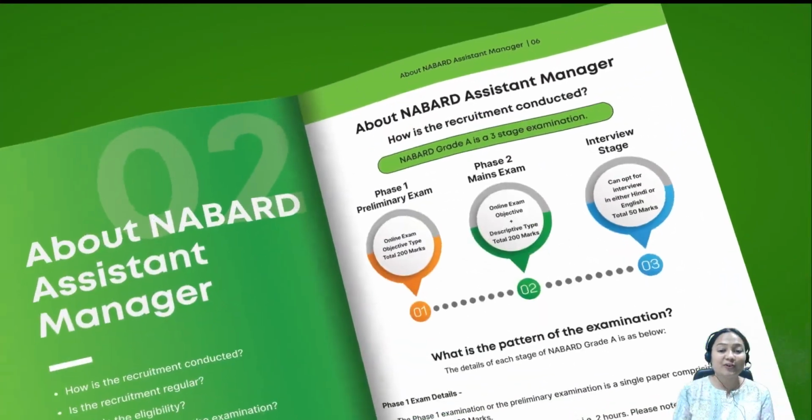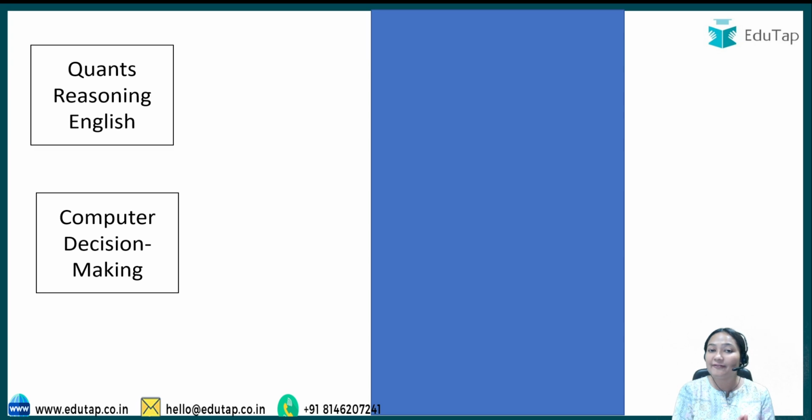Jumping into the sources for our non-merit section. In the non-merit section we have 5 subjects. First let's talk about quant, reasoning and English. The reason being, these subjects are very common with other examinations that people prepare for, be it RBI, some other banking examination, CAT, or CDS. Some sections or sometimes even all sections are there. If you are good with quant, reasoning and English, if you have the base, and you already have some books you prepared from in school or college time, you don't need to buy any book in that case.